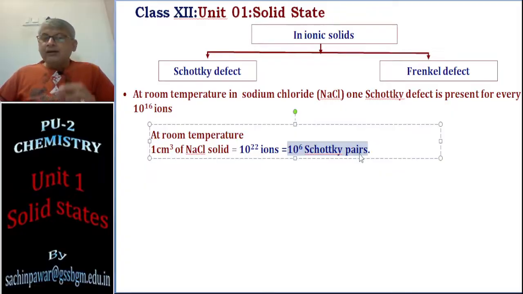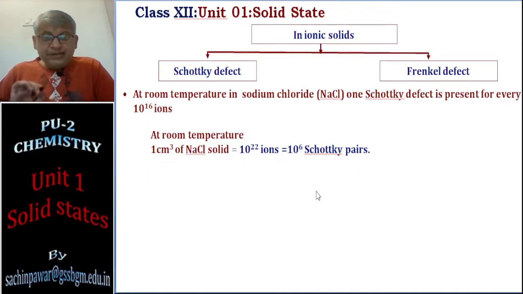That means equal number of cations and anions should be missing, that is 10 to the power 6 cations and 10 to the power 6 anions are missing from the lattice site. So that many empty spaces are there. So with this I can prove the statement.